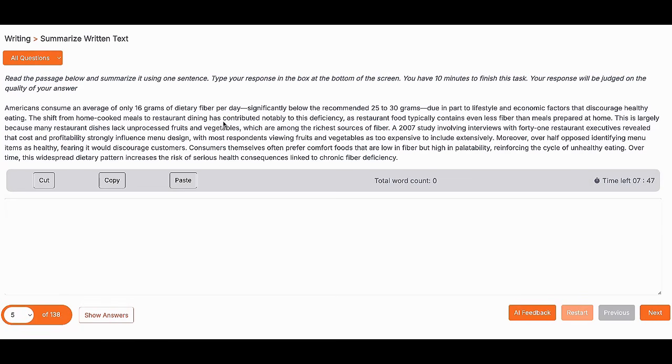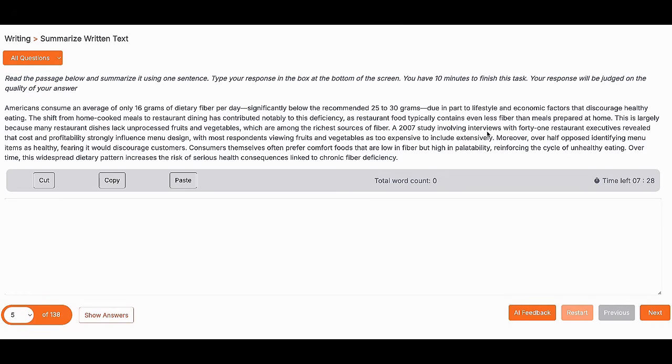From home cooked to restaurant. So they're eating more restaurant food than home cooked food. Restaurants typically serve food with less fiber. This is largely because restaurant food lacks vegetables. Restaurant food does not have fresh vegetables and fruits, therefore it has less fiber.